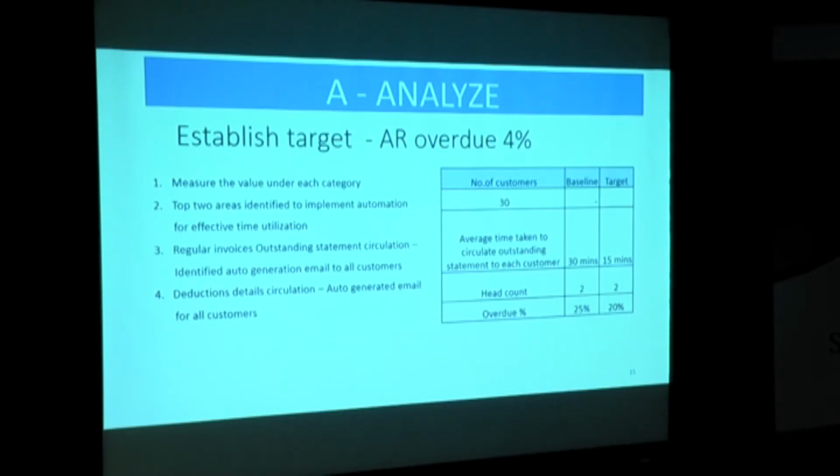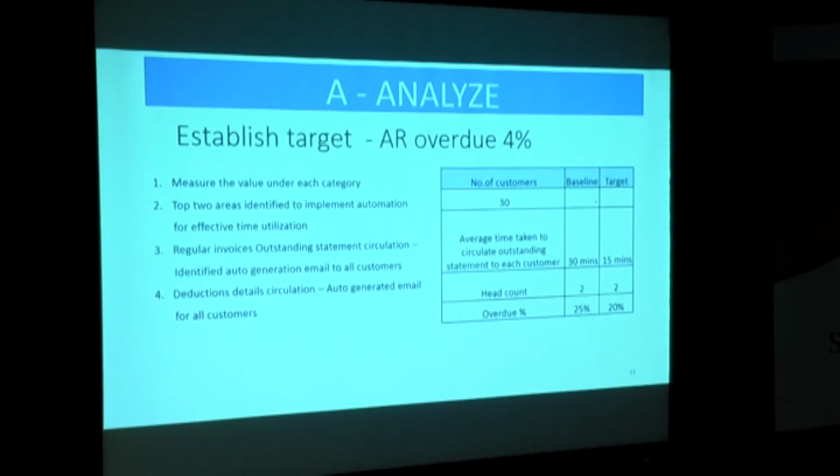These are the invoices, you have to make a payment to me. So this is the basic information we have to share with the customer. We identified the time taken to prepare and share a statement for each customer. One customer actually takes 30 minutes to prepare the outstanding list and the deduction details, and our head count is 2.